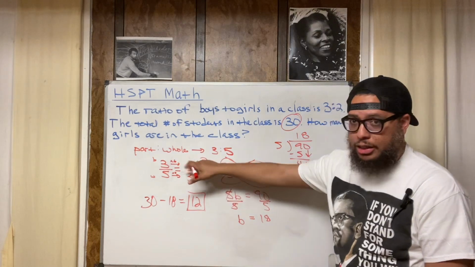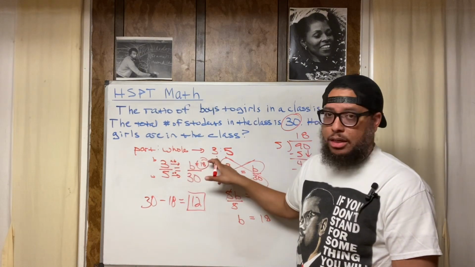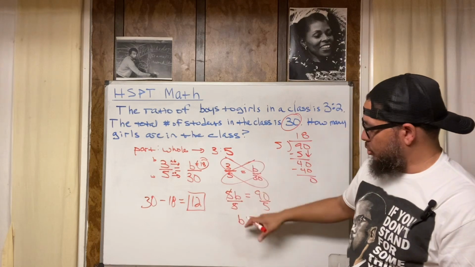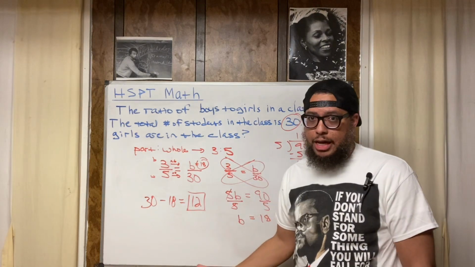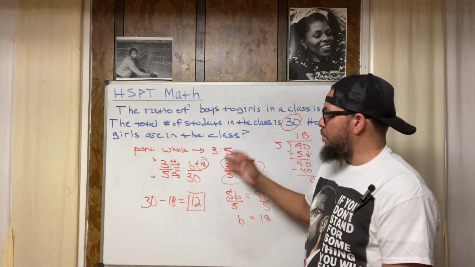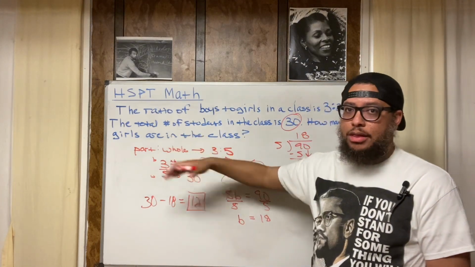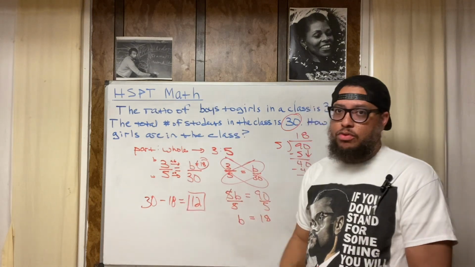We got 18 doing it that way. 5 times 6 is 30. Well, what's 3 times 6? 18. Or you can do it like this. You still solve for B. You get B equals 18. Then you know how many boys will be in the class. So again, we got to use some common sense and some critical thinking. If it's 18 boys in the class and it's 30 students altogether, how many girls in there? 30 minus the 18 is going to give you 12.